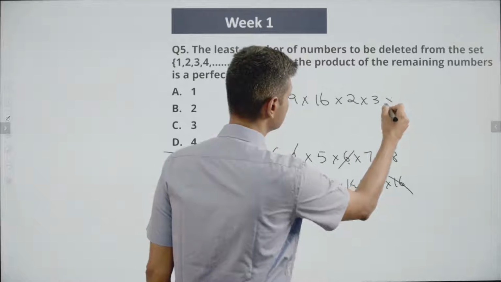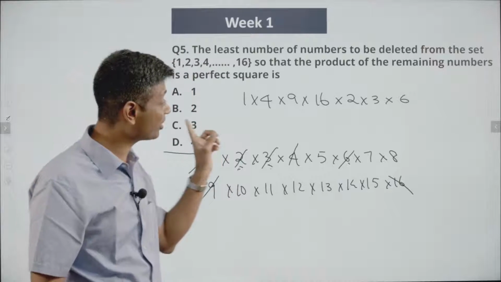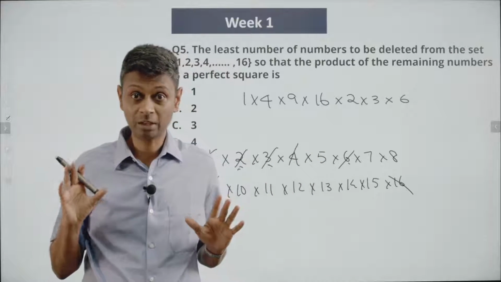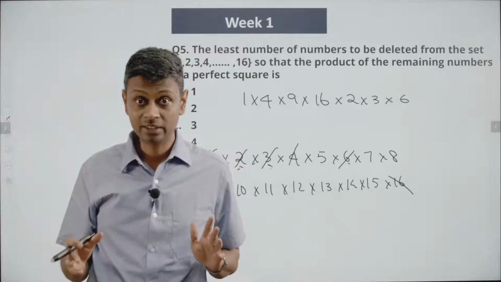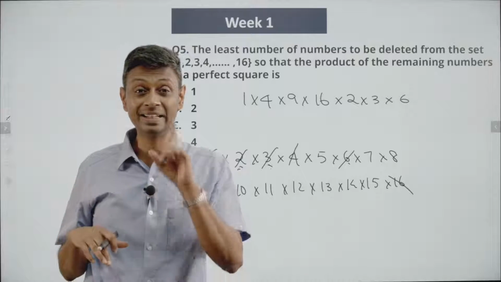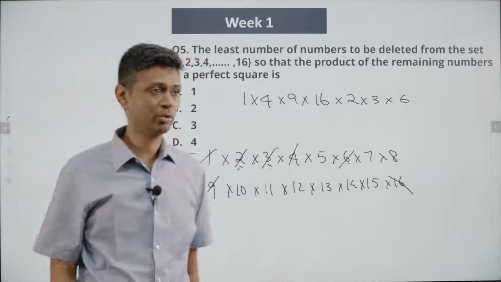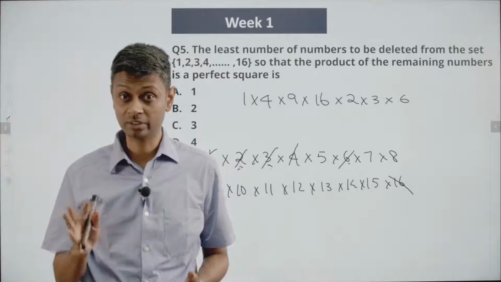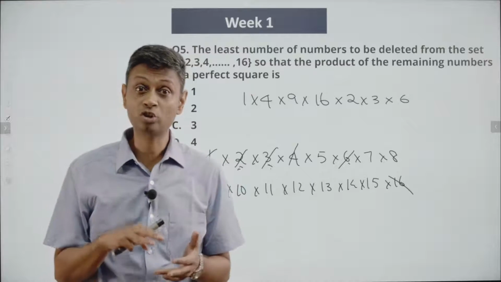So from here, if I eliminate 2, 3 and 6, or here if I include 2, 3, 6, this is a perfect square. So I have picked up 7 numbers out of this 16 and I've got myself a perfect square. That means I could have removed, deleted the remaining 9 and it will be great. So if I can delete 9 numbers and I can end up with a perfect square, brilliant. But look at it, we don't have 9 in the choices. So 9 is also not the answer. 15 was not the answer, 12 was not the answer, 9 is also not the answer.